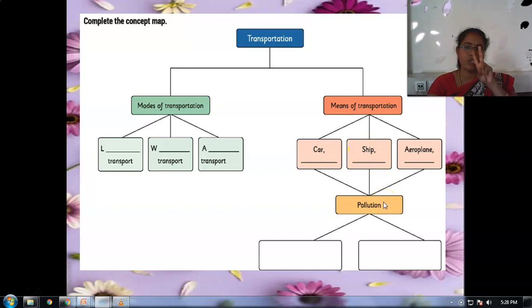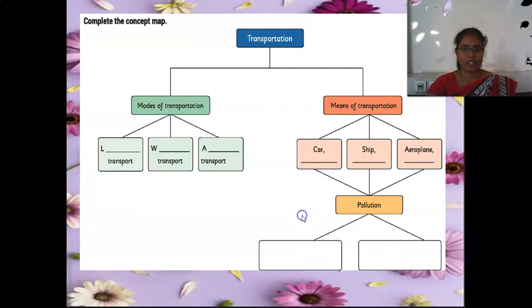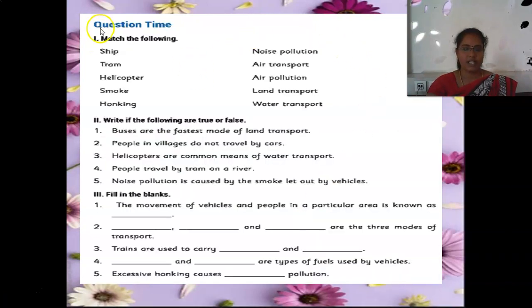Okay, what are the two types of pollution we are facing because of transportation? Yes, air pollution and noise pollution. Here you need to write that. Okay, my dear children? Yes, and the question time is here.